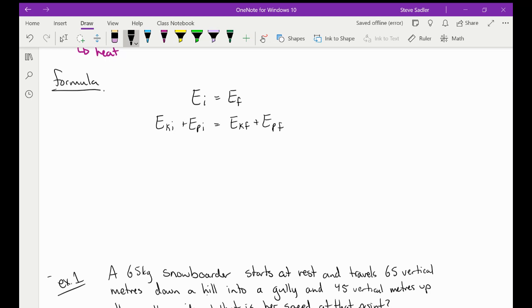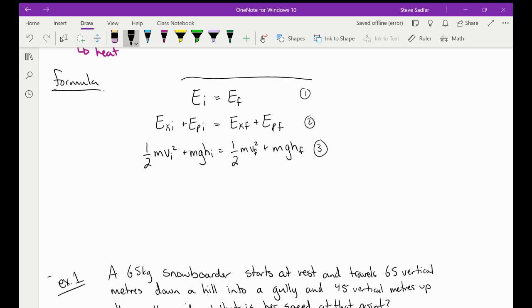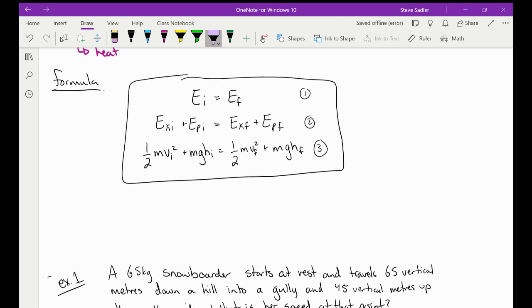And then you can even go one step further and say, well, kinetic energy initial is 1/2 mv initial squared plus energy potential initial is going to be mgh, height initial, and that will equal 1/2 mass velocity final squared plus mgh final. You can start anywhere here, but that's kind of how you set it up. Because of conservation of energy, we know that the energy initial has to equal the energy final. From there, we can expand outwards.